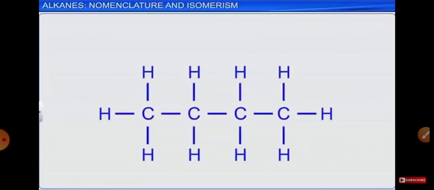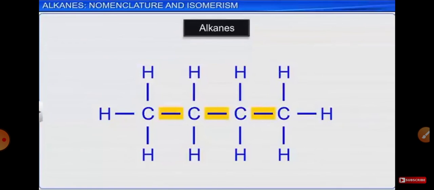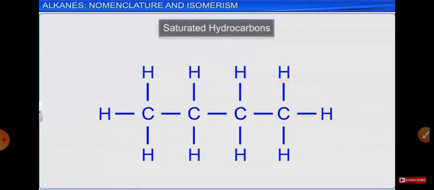As we learnt, alkanes are the simplest form of hydrocarbons containing carbon-carbon single bonds. Its molecules consist of carbon-hydrogen bonds and carbon-carbon single bonds. Since each carbon is bonded to 4 other atoms through single covalent bonds, the compounds are called saturated compounds.